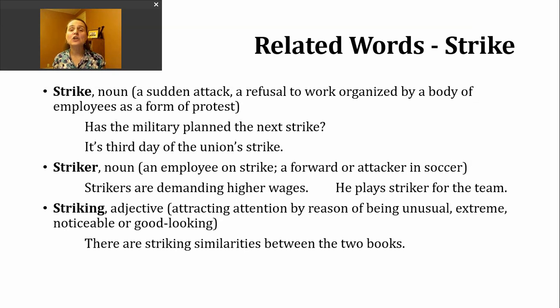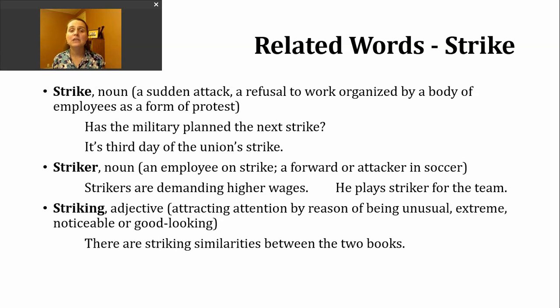Next, let's look at some words that are related to our verb strike. And the first word you'll notice has the exact same spelling, and it's going to have the exact same pronunciation as our verb. It's just the noun form of the word. And the noun form of strike also has many different meanings. I've picked out just a couple that, again, I think you're more likely to hear. A strike could be a sudden attack. Here's an example of that.